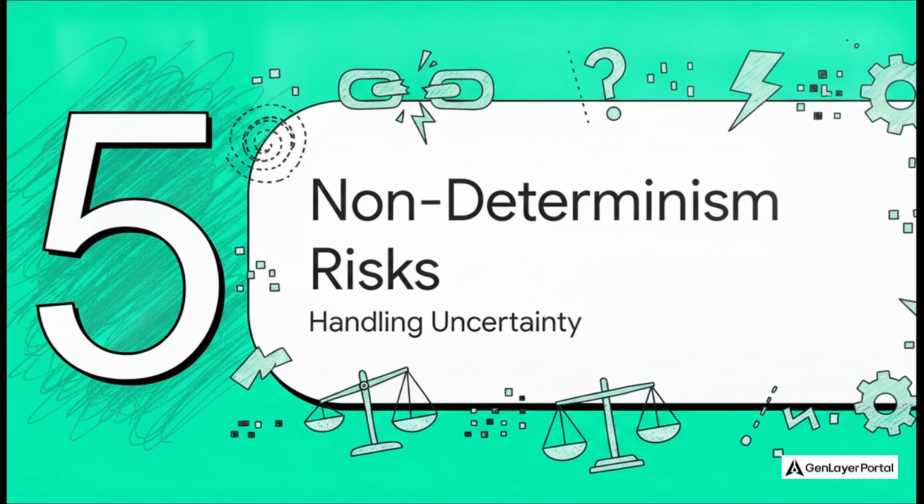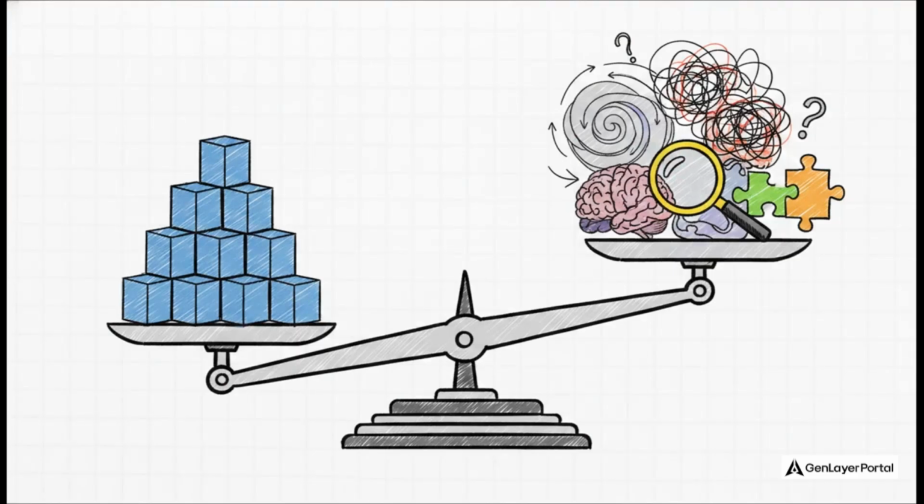Finally, we arrive at Section 5, the risks of non-determinism. Now, look, you can't talk about a system this ambitious without doing a really thoughtful, honest analysis of the inherent risks. GenLayer's model is incredibly powerful precisely because it embraces things that traditional blockchains normally try to avoid at all costs. We are dealing with known trade-offs here. First off, AI outputs are intrinsically non-deterministic. The web data an intelligent contract relies on today, it might change or just completely disappear.